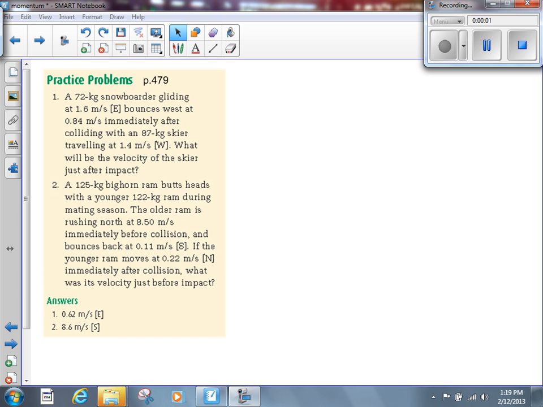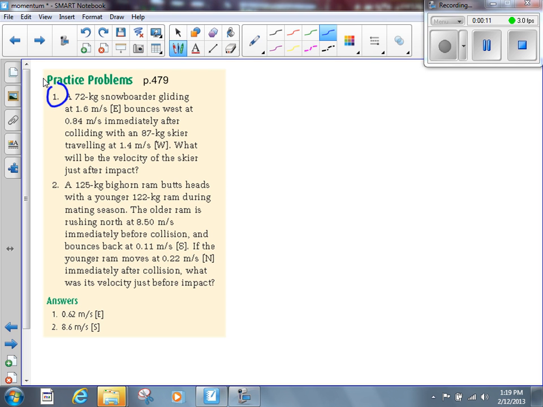All right, we had a little bit of homework last night, 479, some practice problems, and we had 3 multiple choice questions. Somebody just asked me to go over question number 1 on 479. Number 2, okay? Just number 1? Okay, number 1 it is. After we're done this one, we'll take a look at all 3 of those multiple choice questions, whether we need them to go over or not. I just like to go over them with you regardless.